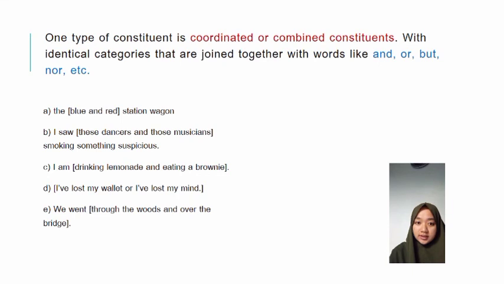The coordination in this last sentence combines two prepositional phrases, through the woods and over the bridge. So coordination seems to be able to join together two identical categories and create a new identical category out of them.